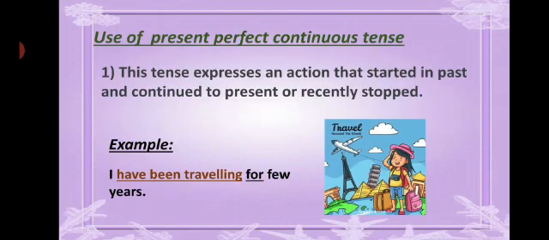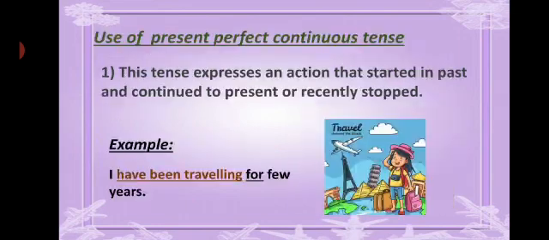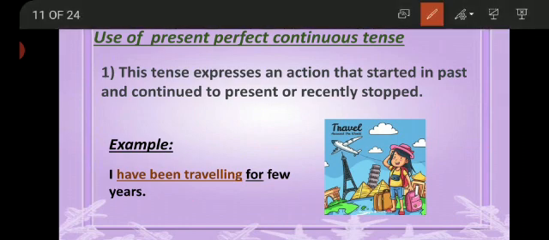Now, where to use the present perfect tense? Now, we will get to know about the usage of present perfect tense. Yes, this tense expresses an action, okay, that started in the past and it is still continuing to the present. Means any action that was started in the past and it is having some effects on the present as well.